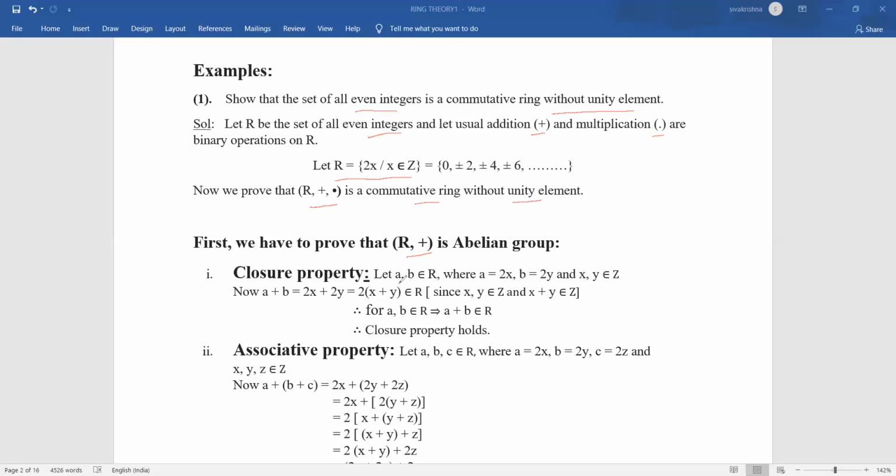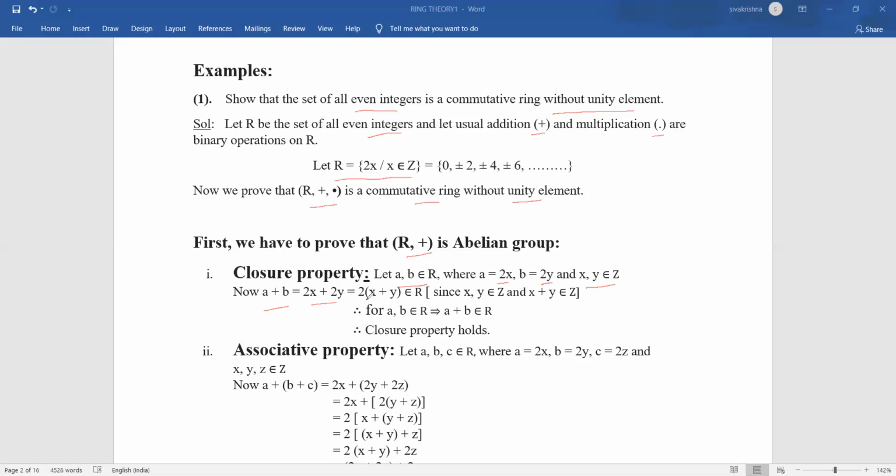In the closure property, we have to consider two elements a, b belonging to capital R. So I am writing a as 2x and b as 2y because in our set capital R, each and every element is of the form 2 into something. So a is equal to 2x and b is equal to 2y, where both x, y belong to Z. And now we have to prove that a plus b should also belong to our set capital R. So I consider a plus b.